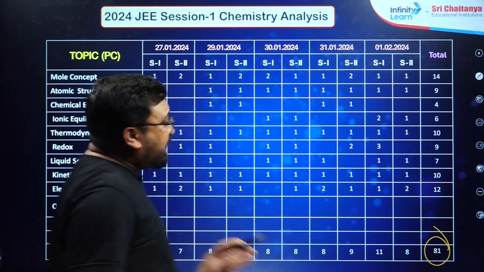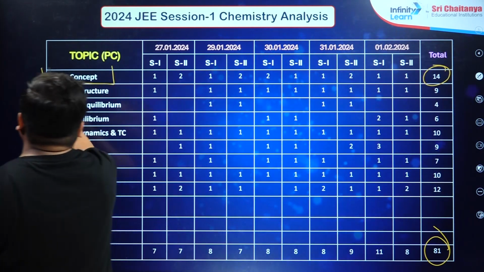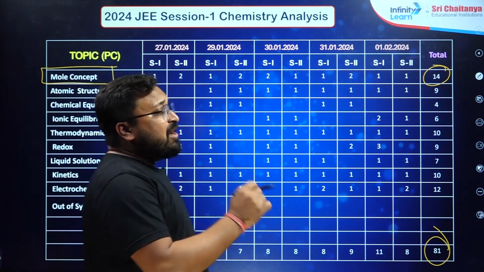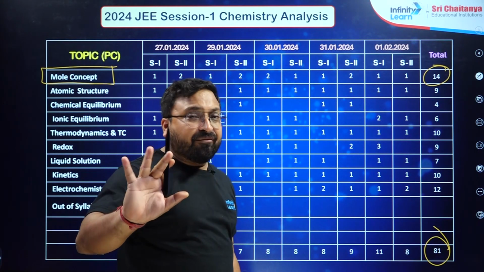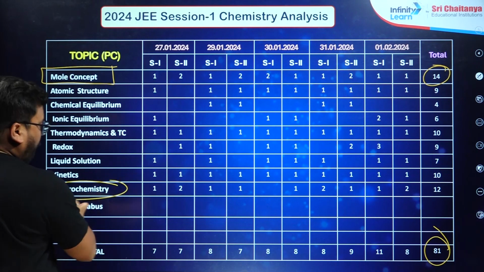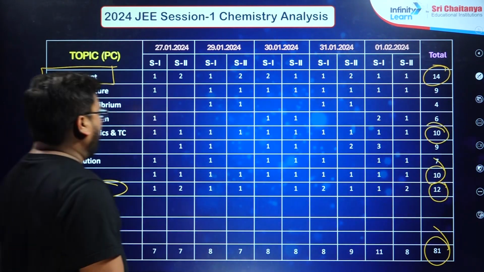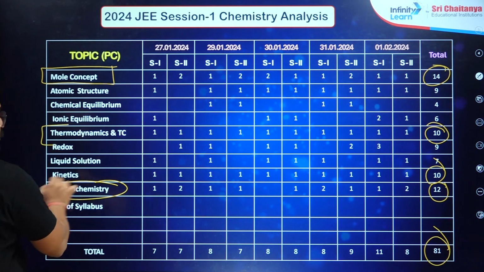Okay, and surprisingly this time mole concept dominated the whole paper. Out of 14 questions in this chapter, all were asked directly from mole concept. And the second important chapter was electrochemistry, with 12 questions.